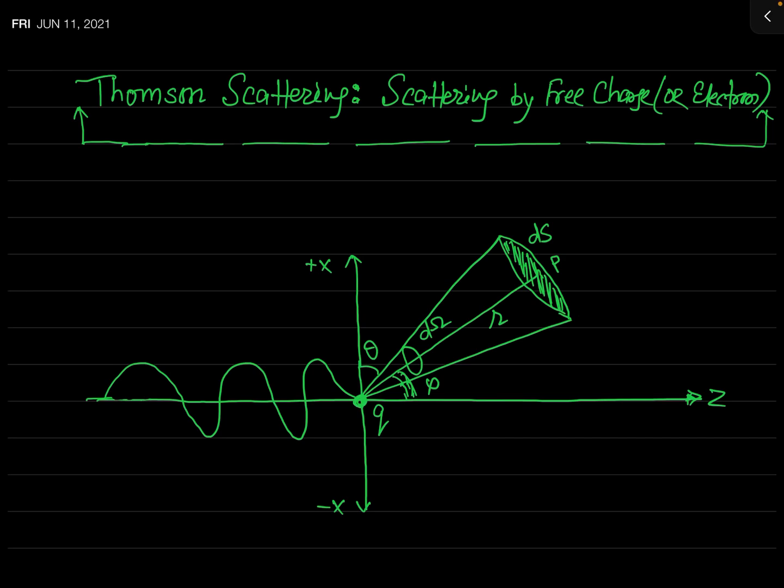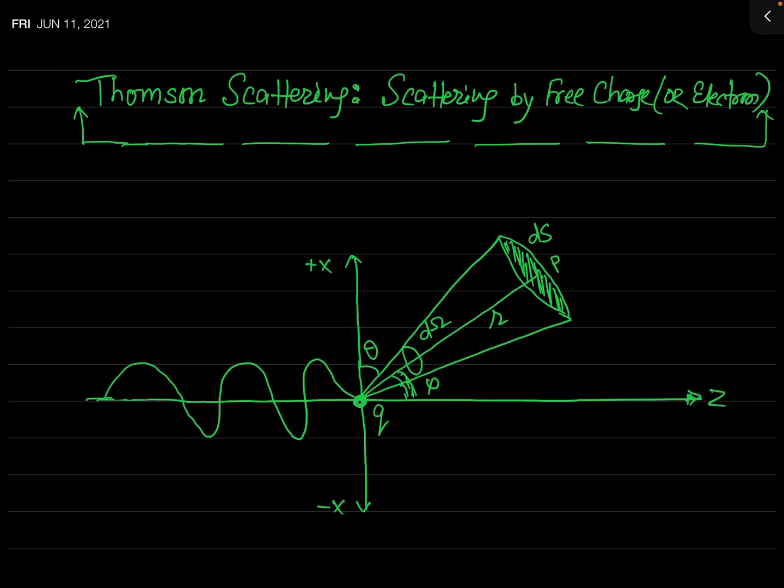So now we are going to discuss a particular scattering, which is a scattering of electromagnetic wave with free charge. Such a scattering is called Thomson scattering. In this problem 2, we will find the expression for the differential scattering cross section and the total scattering cross section.